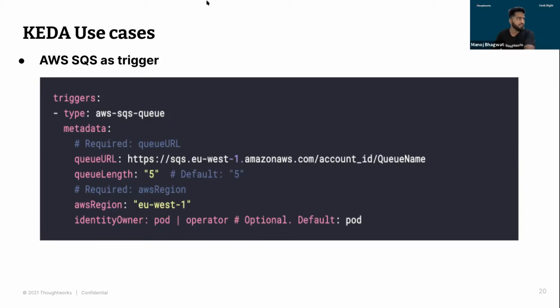As you can see in the trigger types, what you have to mention is just the type, AWS SQS queue, then the queue URL, and then the queue length. The queue length would be the custom metric in this scenario, on the basis of which the trigger will happen. KEDA will come into the picture and do the scaling of your application. As soon as you have messages in your queue and this length metric has been captured by KEDA, the scaling would happen. So this is one use case where you have SQS as a trigger.